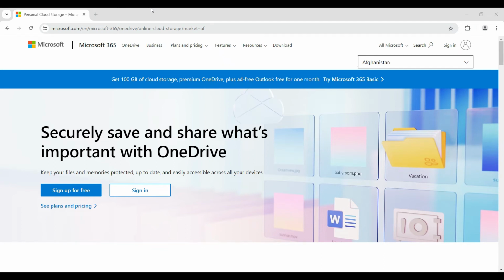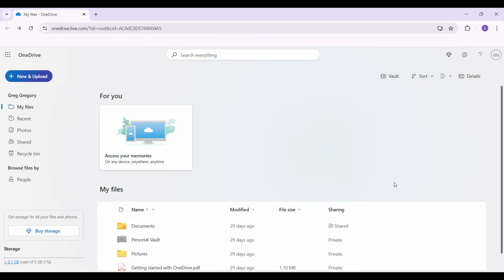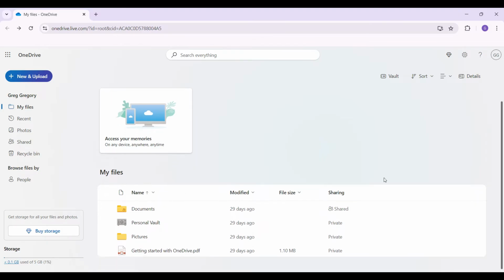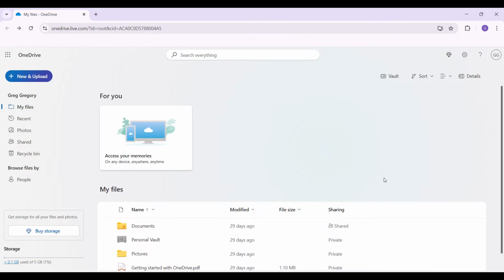In this tutorial, we're going to look at how to get OneDrive for PC. Now let us begin. Do note that I have already logged into my account. In case you have not, do log in. It is quite easy. If you don't know how to log in, we have created a video regarding that as well. Now let's look at how to get OneDrive for PC.